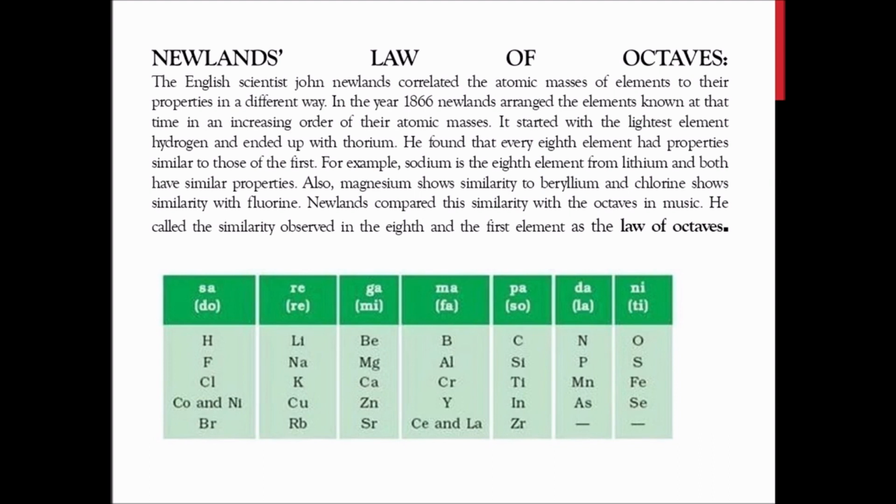Remember, Dobereiner tried to classify in 1817, and Newland tried near 1866. Dobereiner tried in the early 19th century and Newland tried in the mid 19th century.